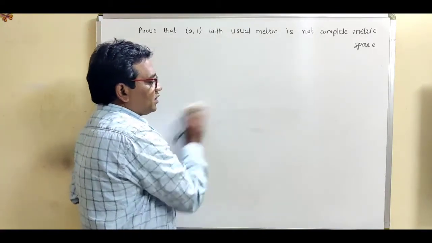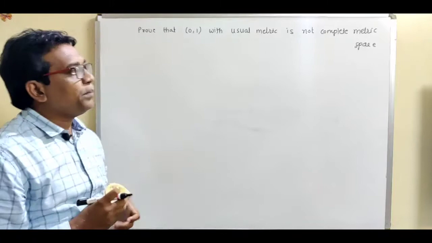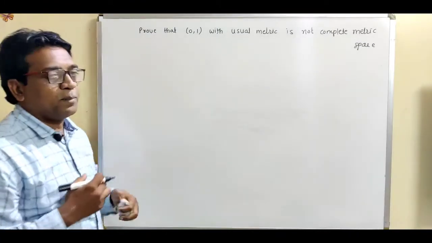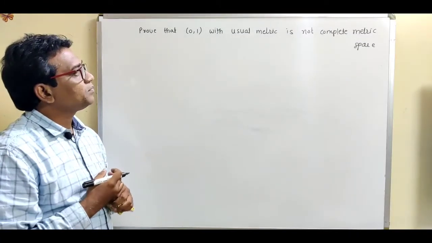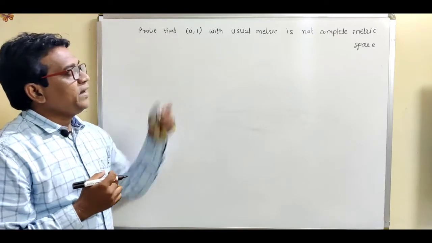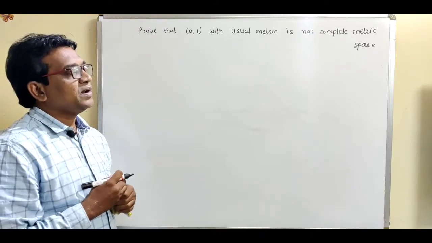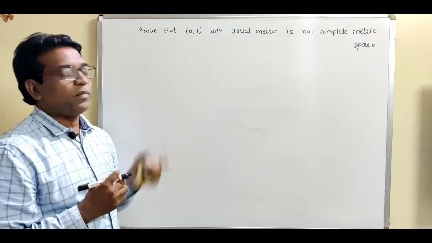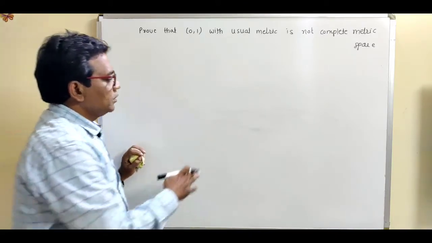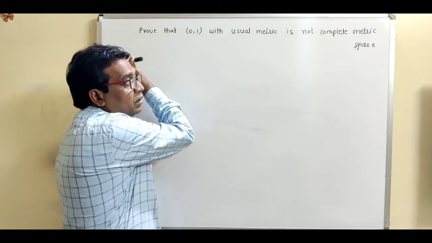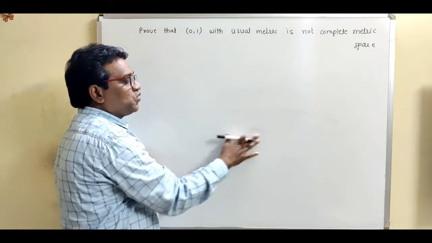Now let us take a third example on complete metric space. Prove that the open interval (0, 1) with the usual metric is not a complete metric space. Now see the meaning of usual metric.